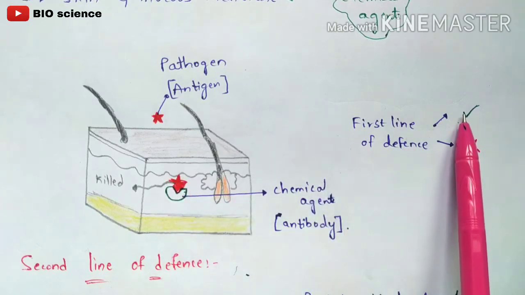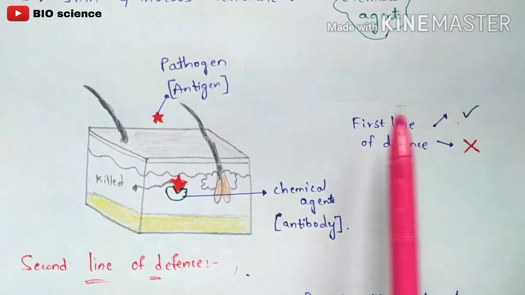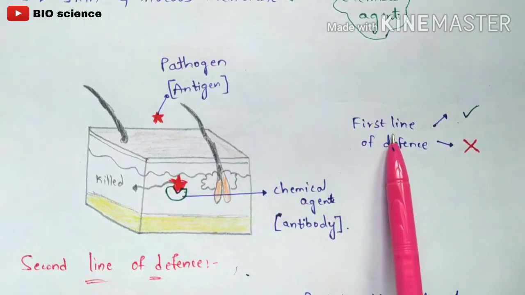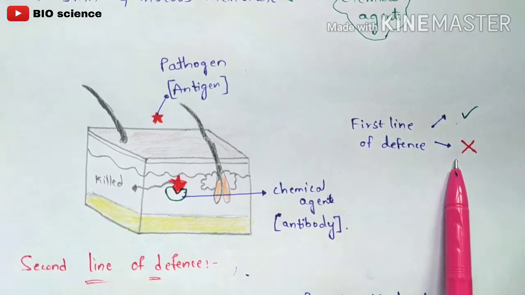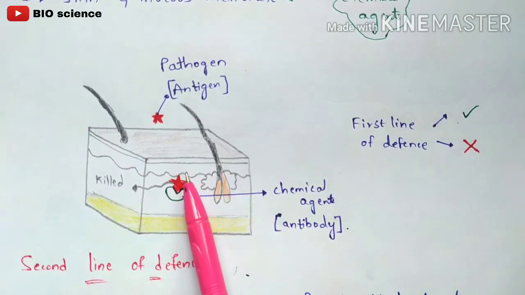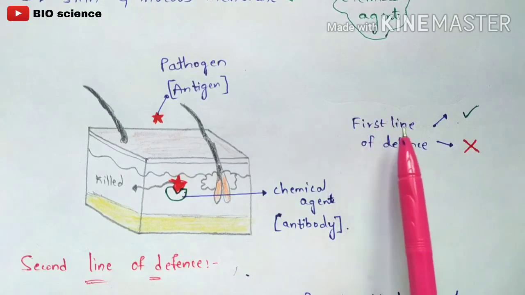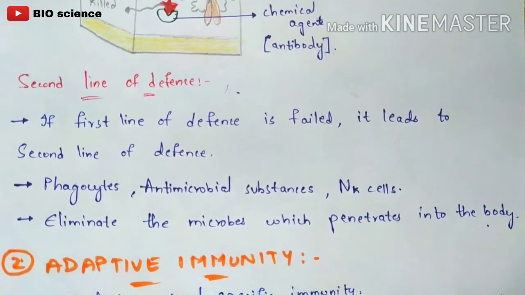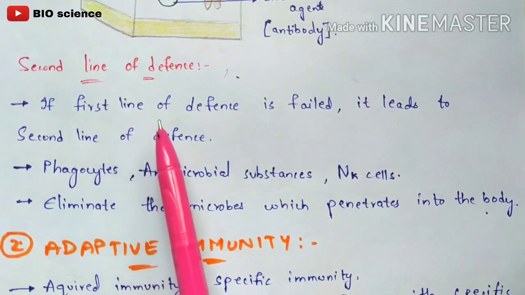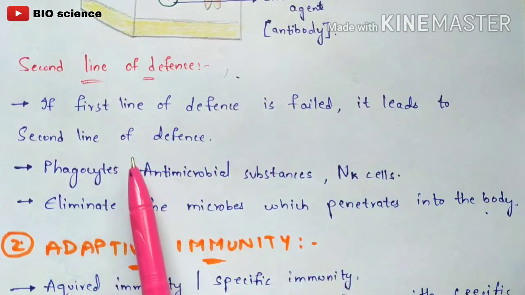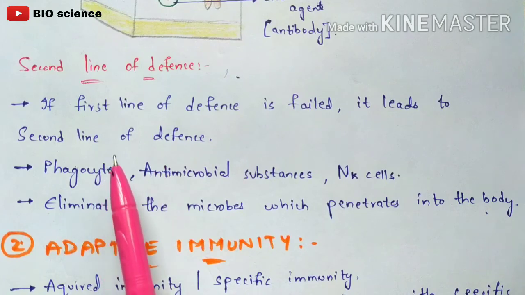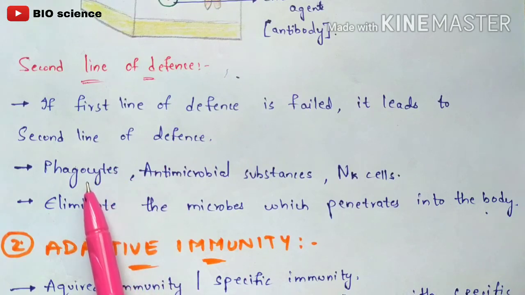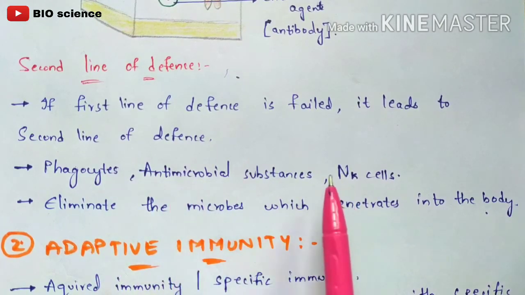So if the first line of defense is successful, then the antigen has been killed. If the first line of defense has failed, then the antigen or pathogen is still alive. Once the first line of defense fails, it leads to the second line of defense, right? The components involved in the second line of defense are phagocytes, antimicrobial substances, and natural killer cells.